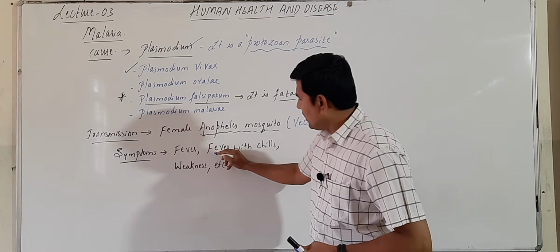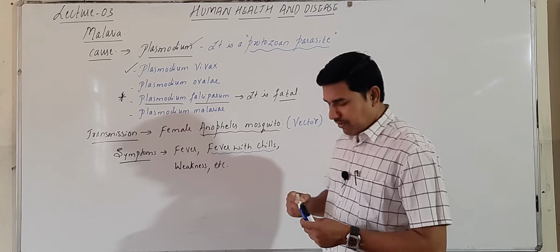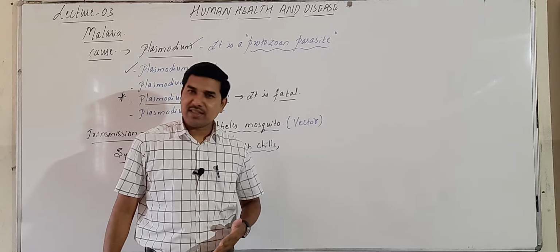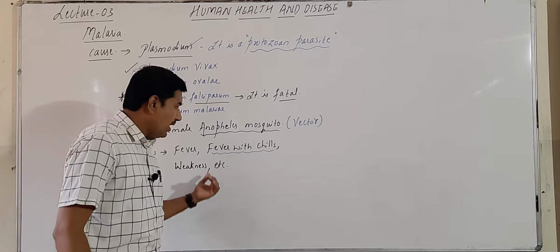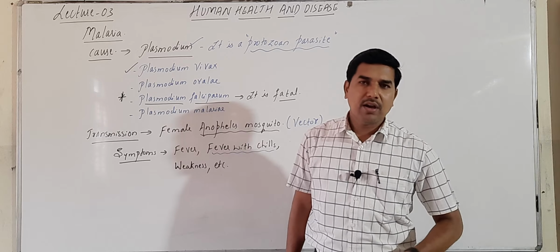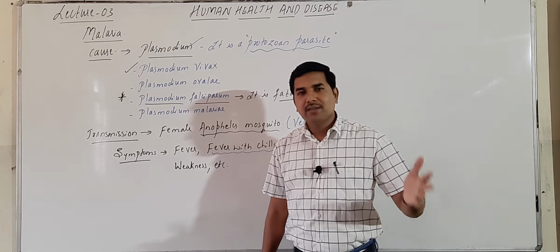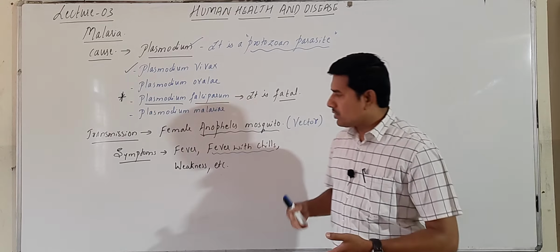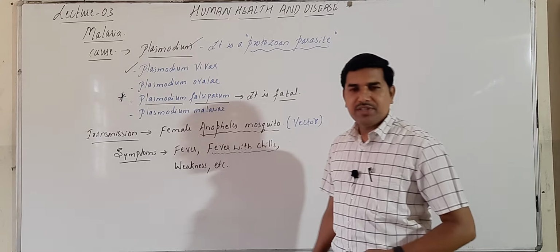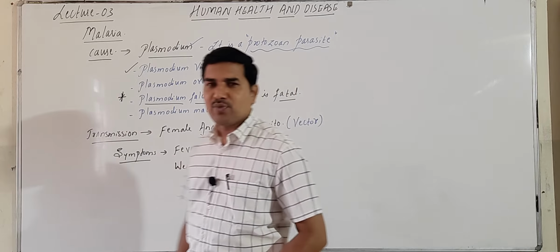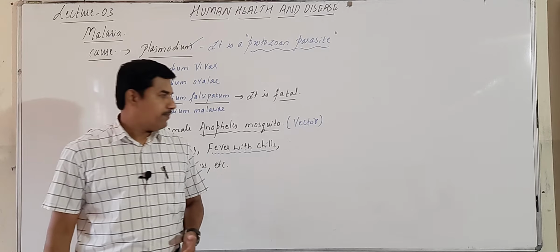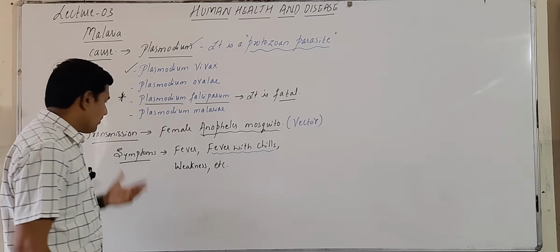Any kind of infection causes fever. Later this fever turns to chills. So in this way we observe fever with chills subsequently, almost with a time gap. Anyhow, with this disease weakness will be there, tiredness will be there, and sometimes abdominal pain will also be there. So all these are the various symptoms.